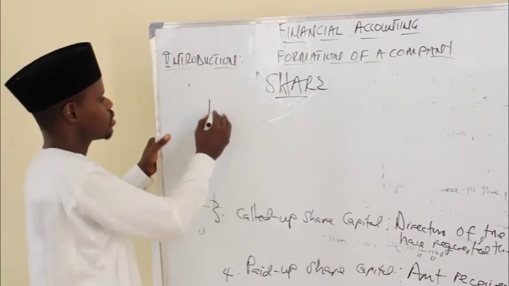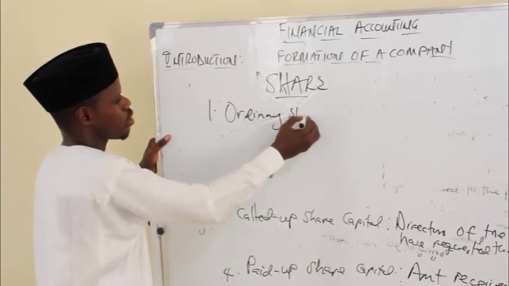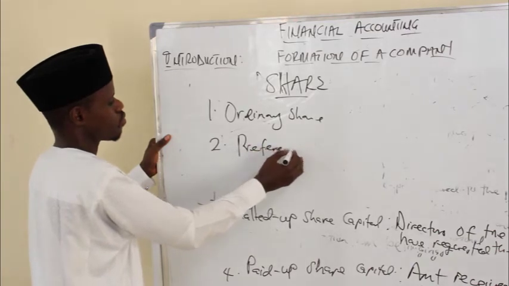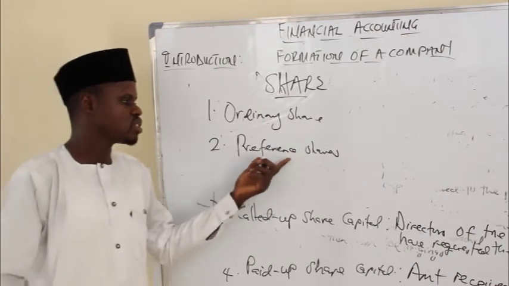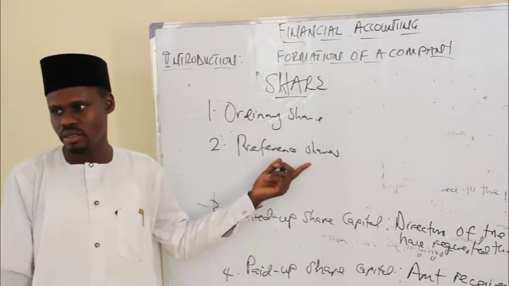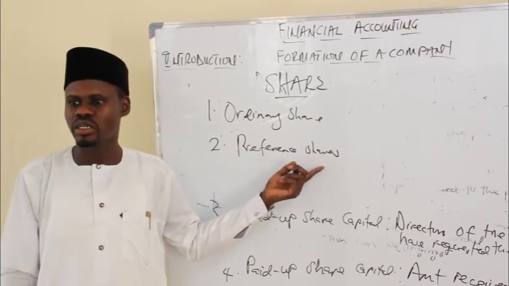We have two types. We have the ordinary shares, and we have the preference shares. We'll start explaining the preference shares from the word preference. It means if you buy preference share as a shareholder, you're going to have preferential treatment.